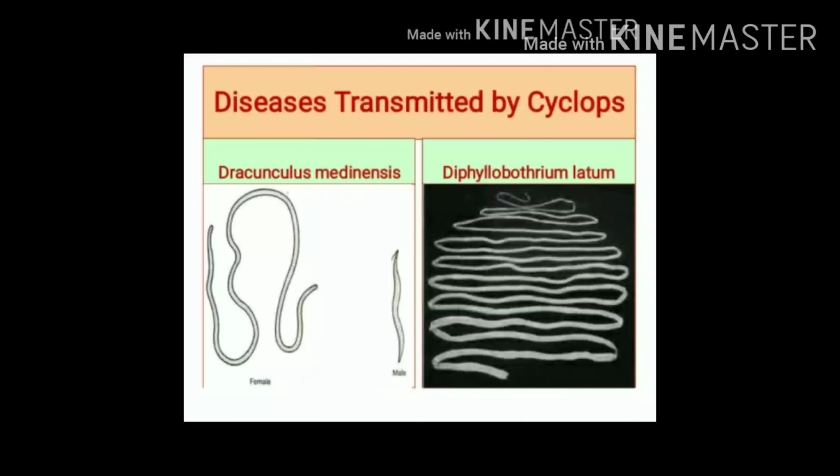In this slide, you can see the causative agent of dracunculiasis, that is Dracunculus medinensis. There is an image of male guinea worm and female guinea worm. Female guinea worm is longer than male. In another image, you can see the causative agent of diphyllobothriasis, that is D. latum or fish tapeworm. Please note the length of this tapeworm.